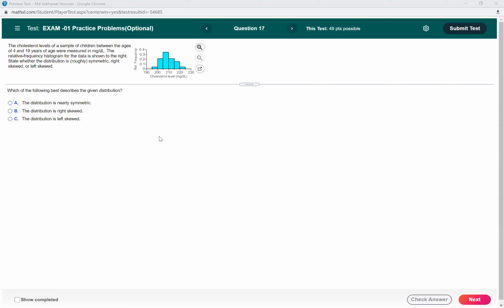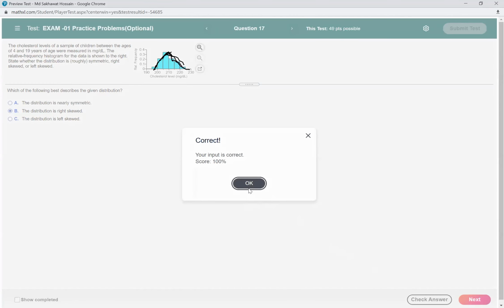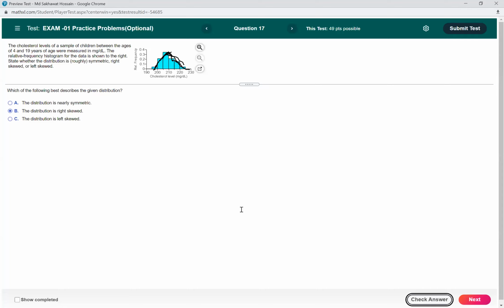Yeah, so let me check whether this is right skewed. So what you can do, you can add the midpoint of each bar and draw the curve. Then the curve will be like this. Yeah, it seems okay. So let me check whether this is right skewed. Yeah, this is right skewed. Yeah, you got the correct answer. That's great.